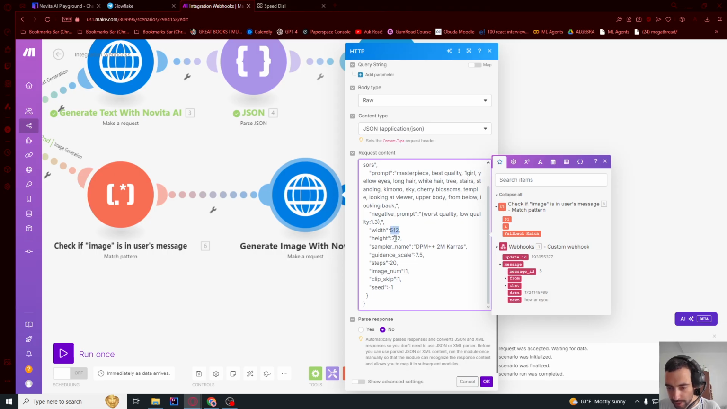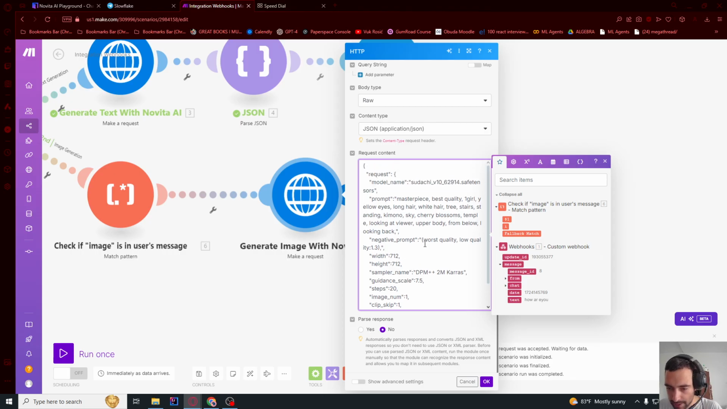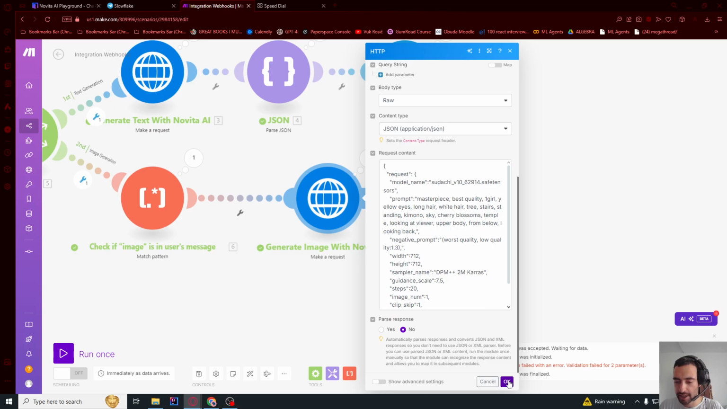And so this is, let me generate a square image. So let me generate 712 by 712. So 712 by 712, for example. And I think that's it. And now let's just press OK.